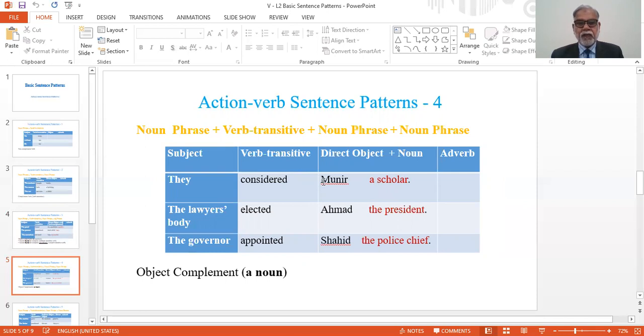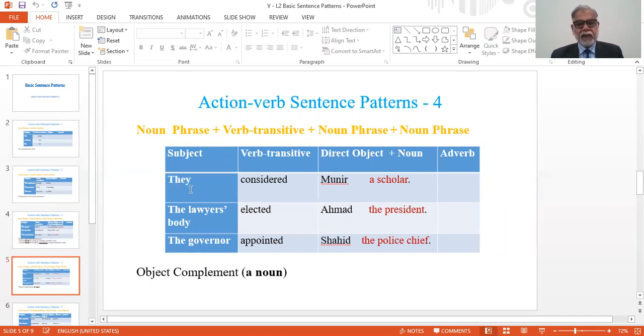Here, direct object is followed by a noun. So, this object complement takes noun, this object is complemented by a noun.